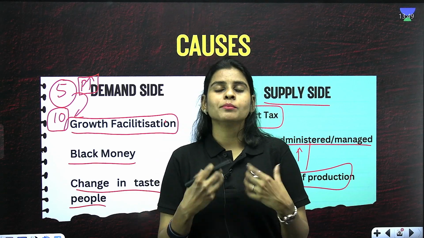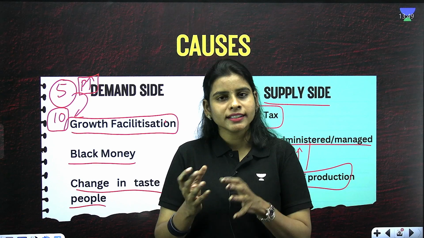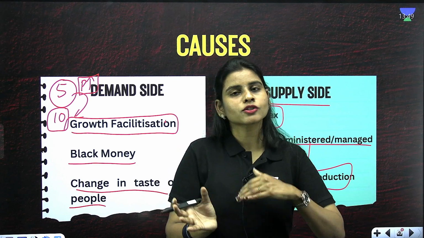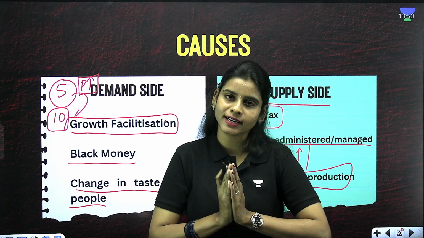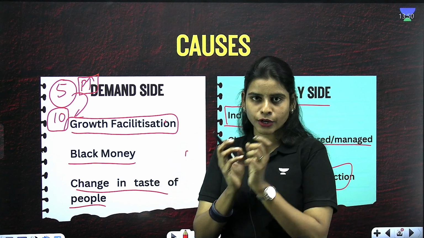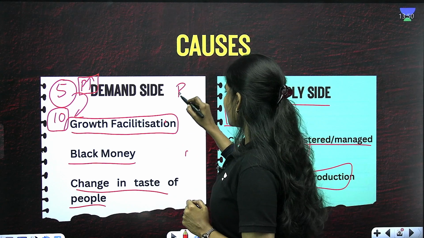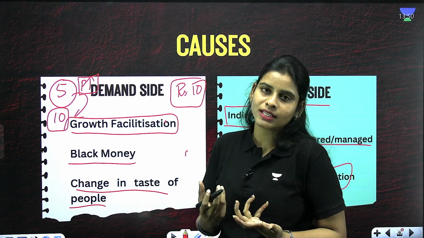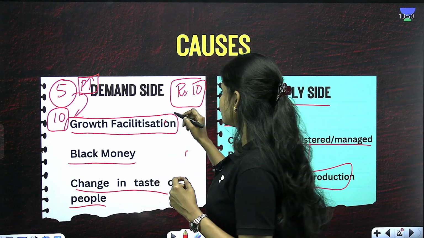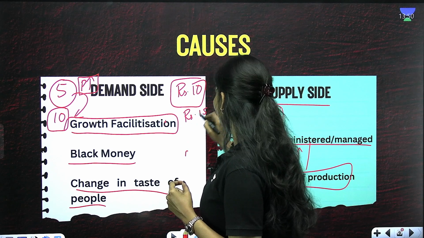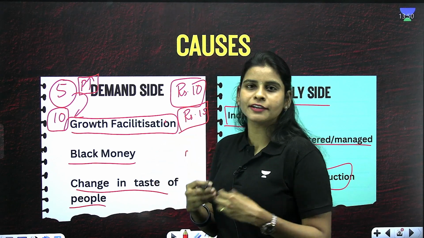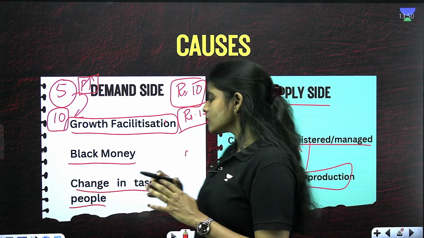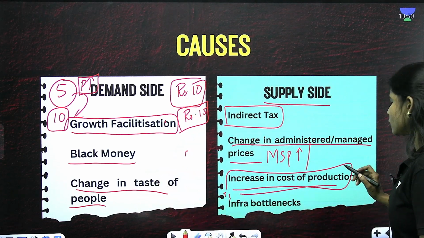Whenever your labor is demanding more money, it is going to impact the price of the product at the end. So if I am able to produce a product with 10 rupees, and now because of increase in the cost of raw material it takes 15 rupees to produce it, obviously I will increase the price of the product, right? So this is about increase in cost of production.